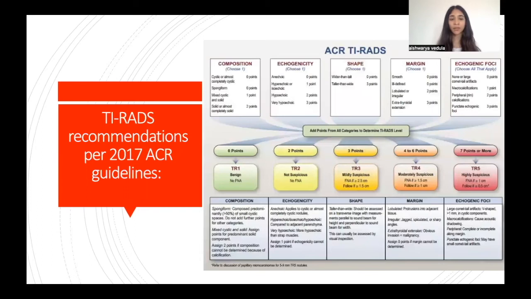This image depicts the TIRADS algorithm that is currently used to predict malignancy risk in thyroid nodules. It predicts this risk based on 5 categories, which are the composition, echogenicity, shape, margin, and echogenic foci of the thyroid nodules. This is then translated into a system of scores ranging from TIRADS 1, which is benign, all the way to TIRADS 5, which is highly suspicious.